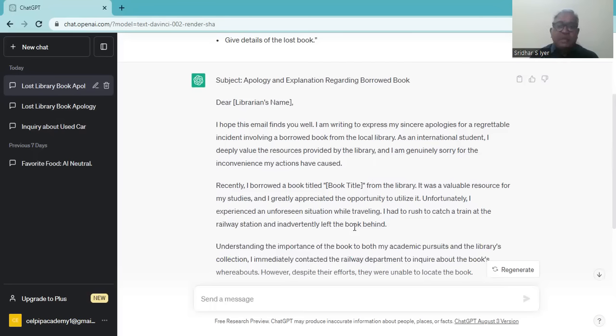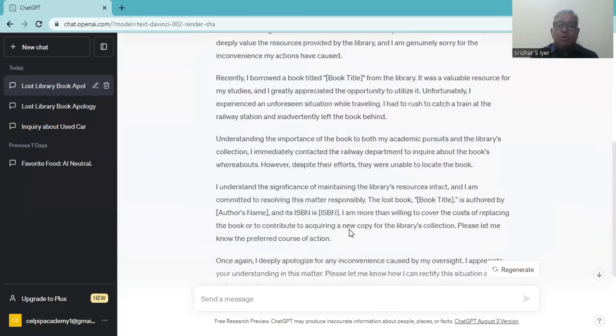Unfortunately, I experienced an unforeseen situation while traveling. I had to rush to catch a train at the railway station and inadvertently left the book behind. Understanding the importance of the book to both my academic pursuits and the library's collection, I immediately contacted the railway department to inquire about the book's whereabouts.